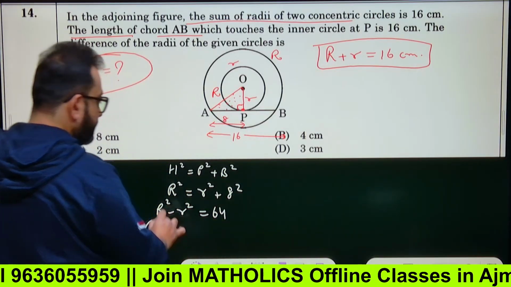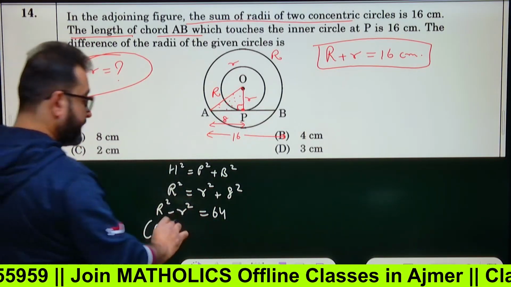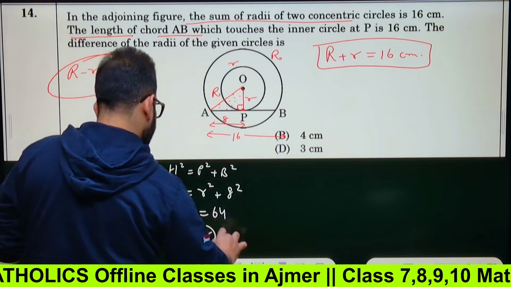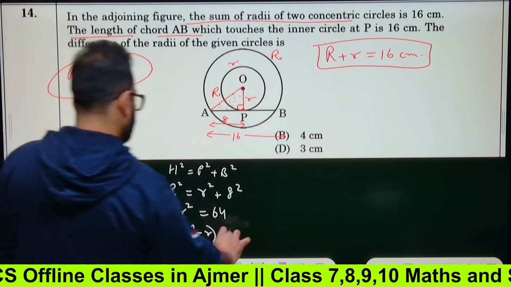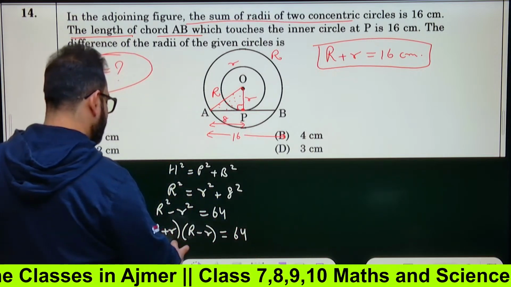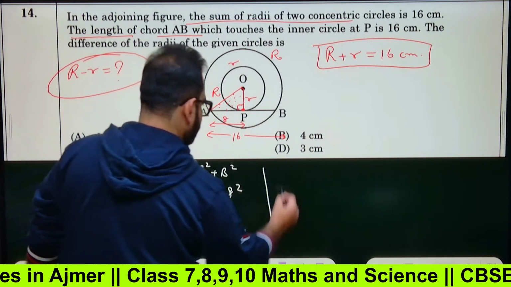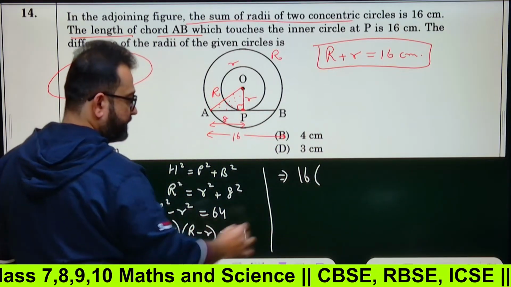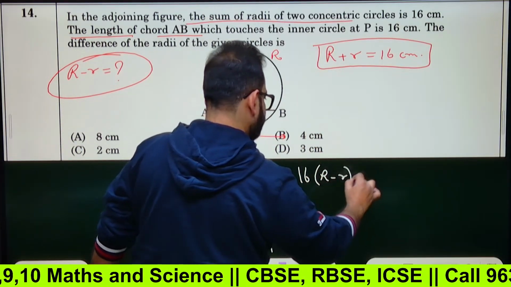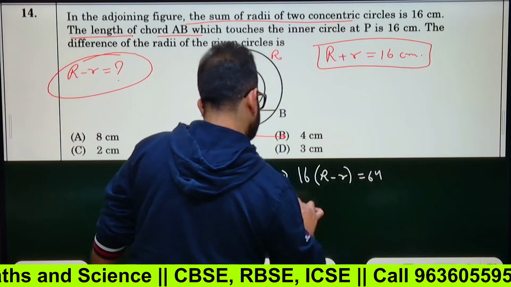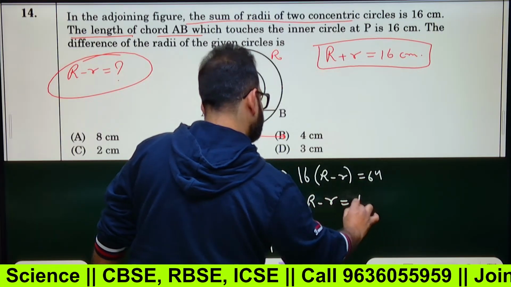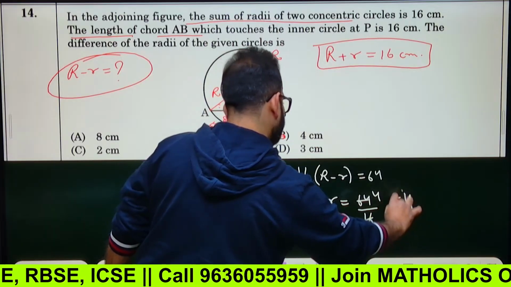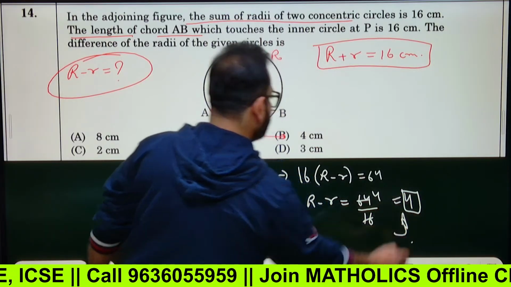So this will be a square minus b square, a plus b into a minus b. Capital R plus small r and capital R minus small r equals 64. Now we have been given the value of this, so we'll put the value here. Capital R plus small r is 16, so 16 bracket capital R minus small r equals 64. So capital R minus small r will be 64 by 16, which comes out to be 4. Right?